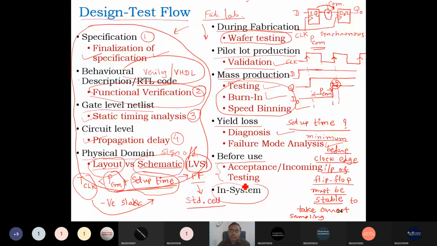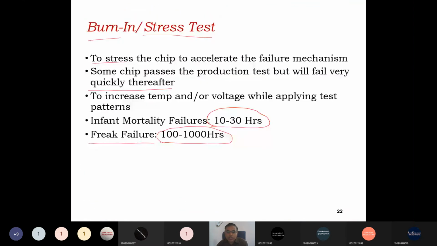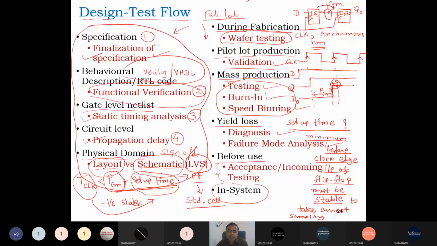So system testing is also required. Yes, we have two terms: one is infant mortality failure, or a breakdown failure. That we get as a result once the chip is installed in our system and we use it. So this is the complete design test flow. Any questions on this? You can ask.